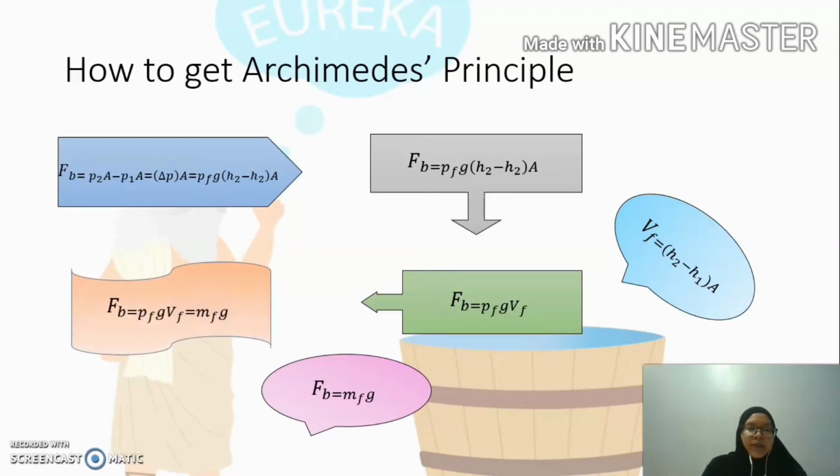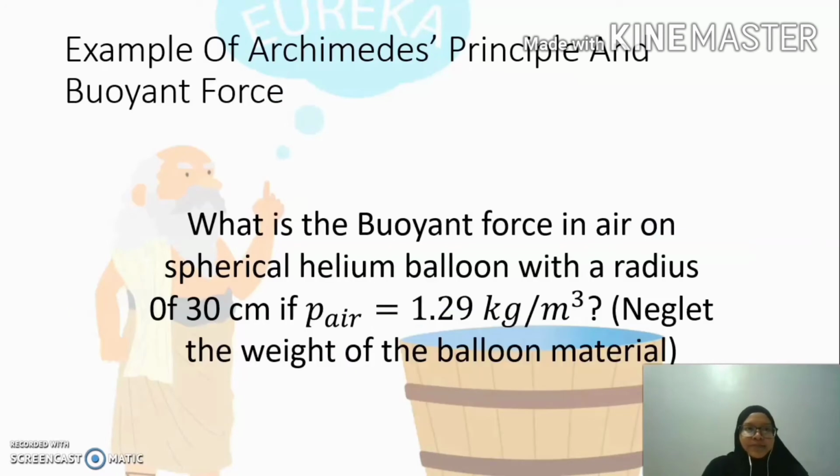So the final derived formula is the buoyant force is equal to the density of fluid times gravity times the volume of fluid, that is equal to the mass of fluid times gravity. Also, we can say the weight of fluid. Okay, then we move on to the example of Archimedes' principle and buoyant force.